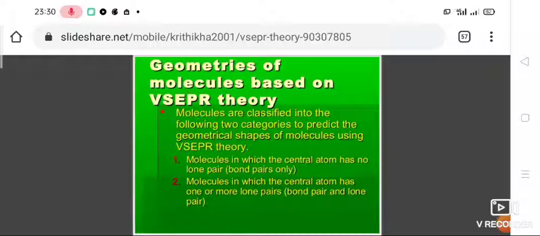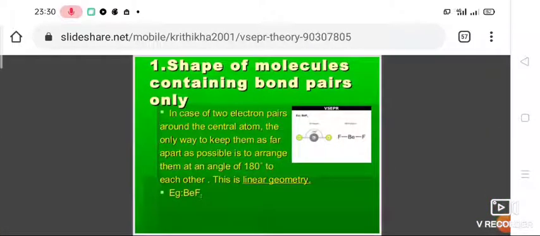Molecules are classified in the following two categories: molecules in which the central atom has no lone pair, and molecules in which the central atom has one or more lone pairs. Already we have discussed this. So if it has 2 electron pairs, the bond angle is 180 degree, and this is linear geometry. Example, beryllium chloride, beryllium fluoride, or mercury chloride.